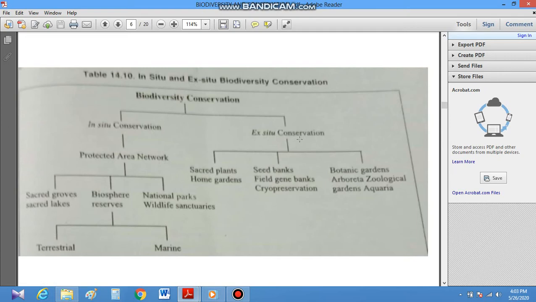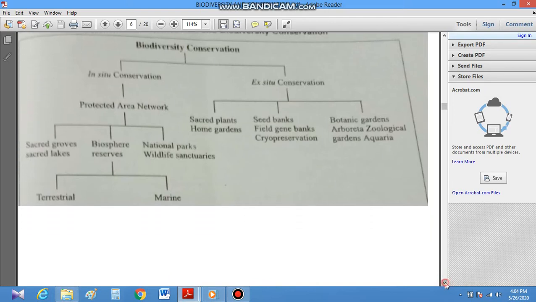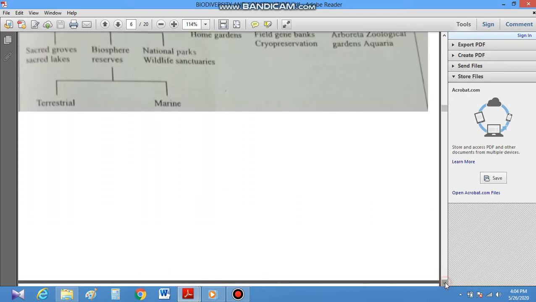In ex situ conservation, plant species, animal species, or microorganisms are conserved in unnatural conditions, that means in artificial conditions, in controlled laboratory conditions. Sacred plants can be conserved in home gardens. Similarly, seed banks are created, field gene banks can be created, the cryopreservation method can be used, and botanical gardens, zoological gardens, or aquariums are other ex situ conservation methods. So we have discussed the conservation strategies of biodiversity conservation.